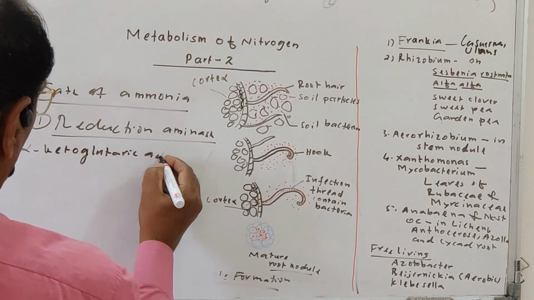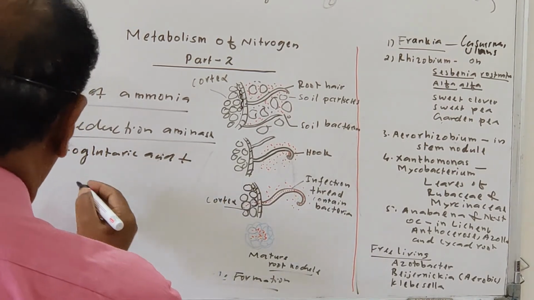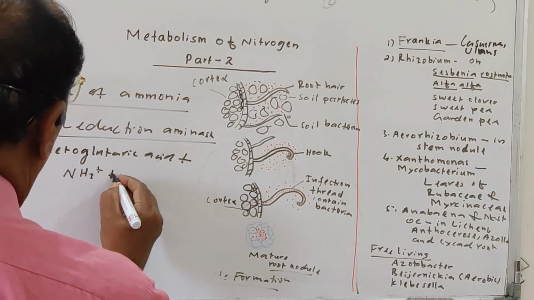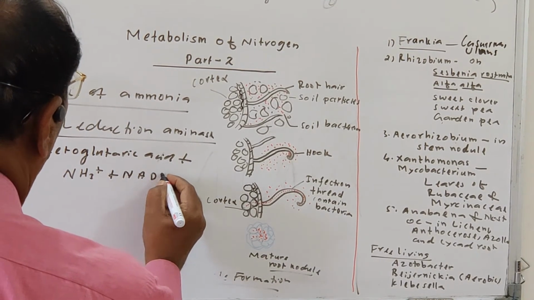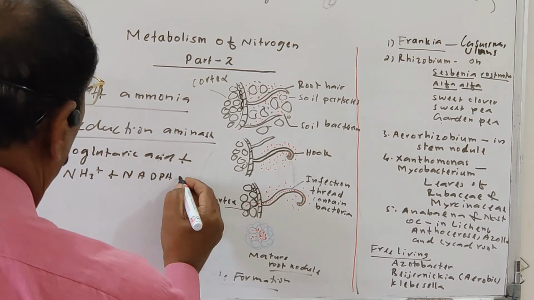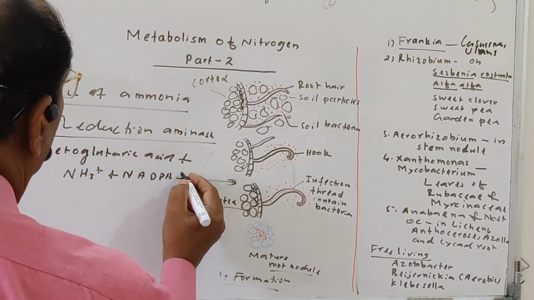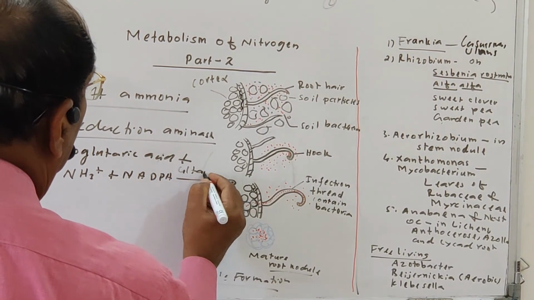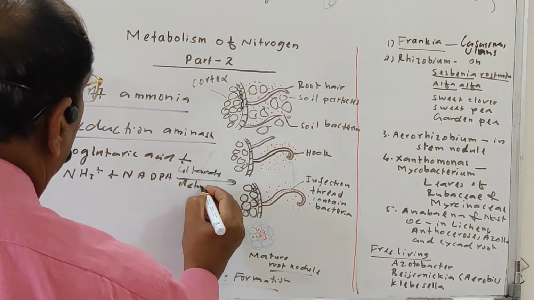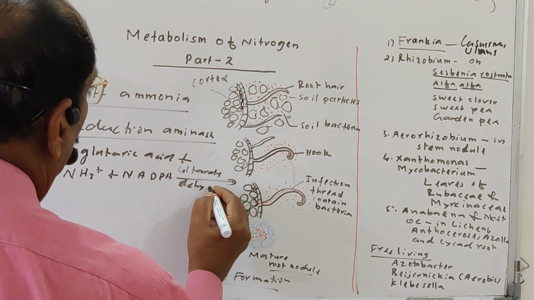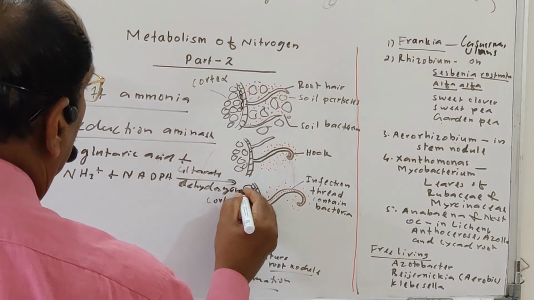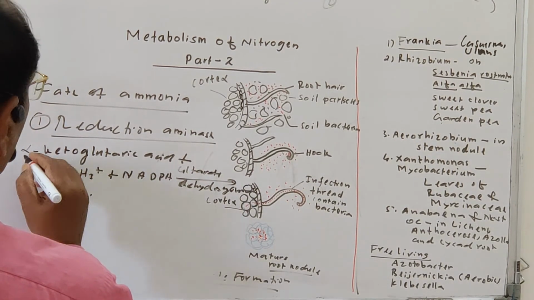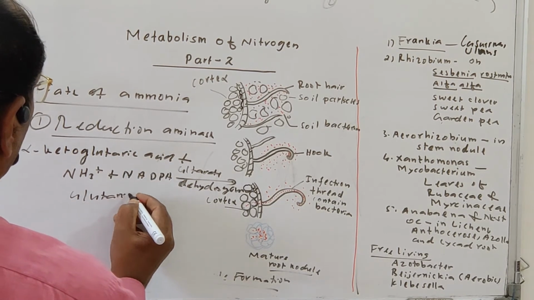This alpha ketoglutaric acid combines with ammonia, the ammonia already produced here. In the presence of the reducing agent NADPH, and in the presence of the enzyme glutamate dehydrogenase, which is required in each and every such place, alpha ketoglutaric acid is converted into glutamic acid.